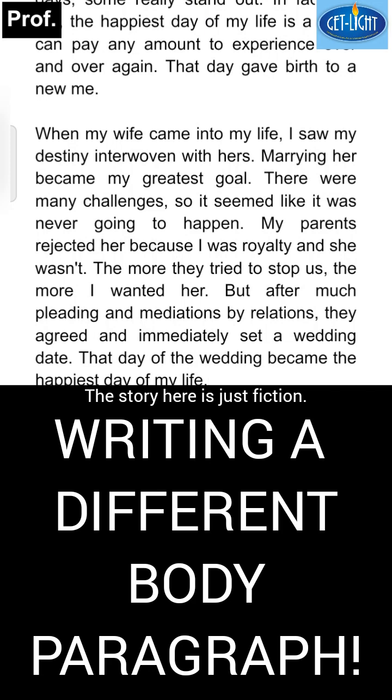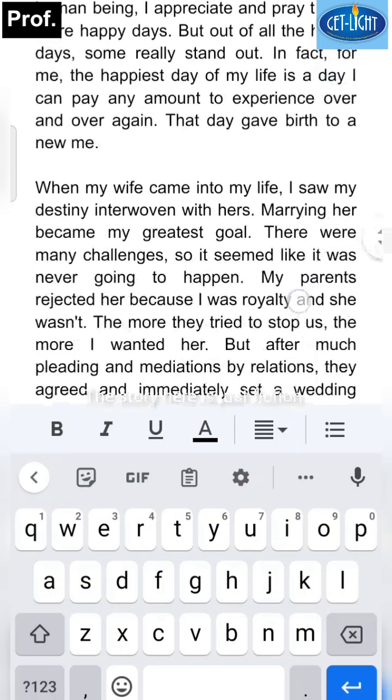So let's look at it. When my wife came into my life, I saw my destiny interwoven with hers. Marrying her became my greatest goal. There were many challenges, so it seemed like it was never going to happen. My parents rejected her because I was royalty and she wasn't. The more they tried to stop us, the more I wanted her. But after much pleading and mediations by relations, they agreed and immediately set a wedding date. That day of the wedding became the happiest day of my life. I think this is a good one, considering the introduction.